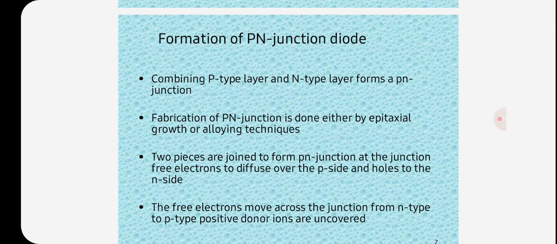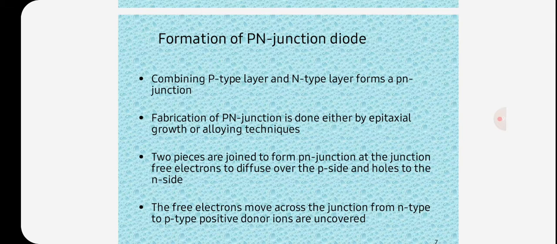Combining a p-type layer and an n-type layer forms a PN junction. Fabrication of a PN junction is done either by epitaxial growth or alloying techniques. Two pieces are joined to form the PN junction. At the junction, free electrons diffuse over to the p side and holes to the n side. The free electrons move across the junction from n-type to p-type.